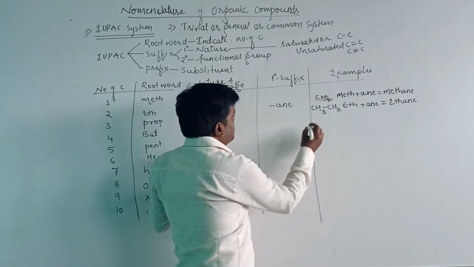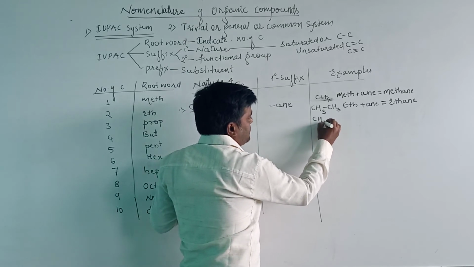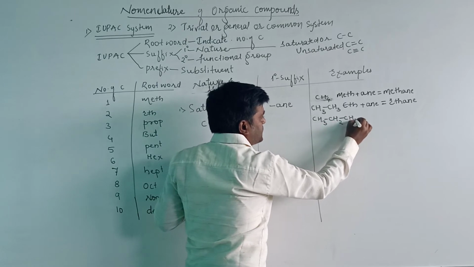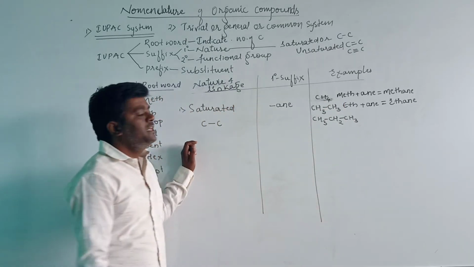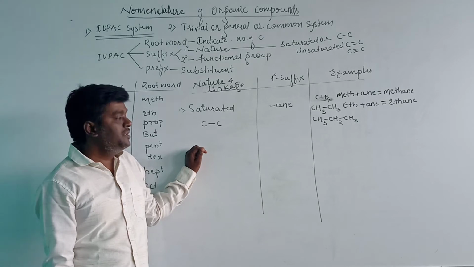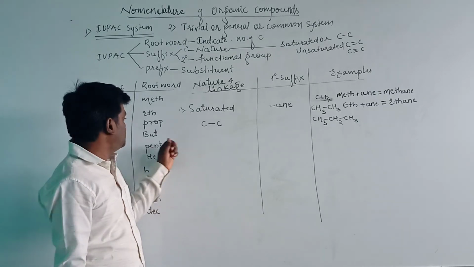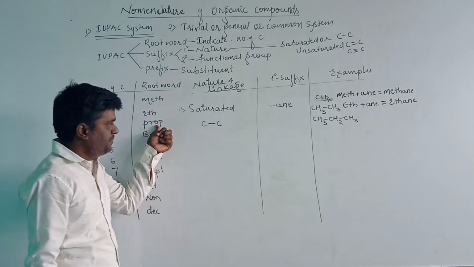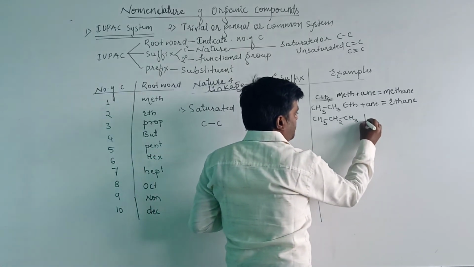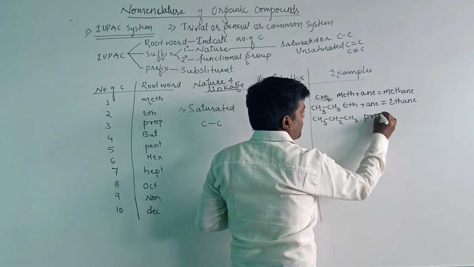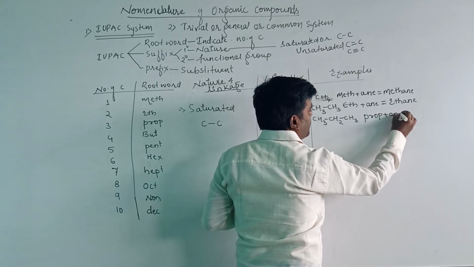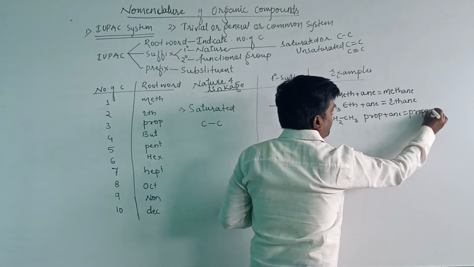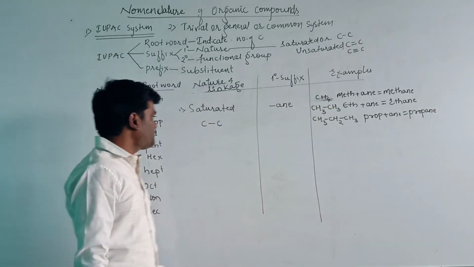Let us take another example. CH3, CH2, CH3. Here 3 carbon atoms are there in the organic compound. Then the root word is prop. 3 carbon atom अगर रहा तो उसको नाम देते हैं हम prop. And it is saturated. Therefore, plus ane, and the name of the compound will become propane. The name of the compound is propane.